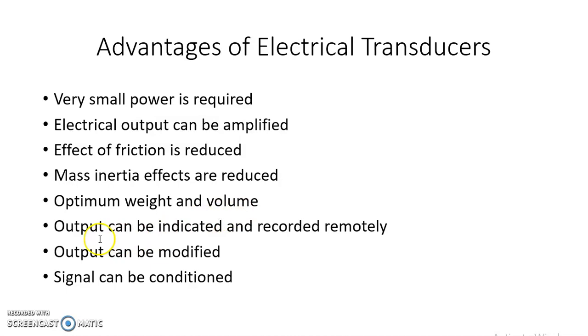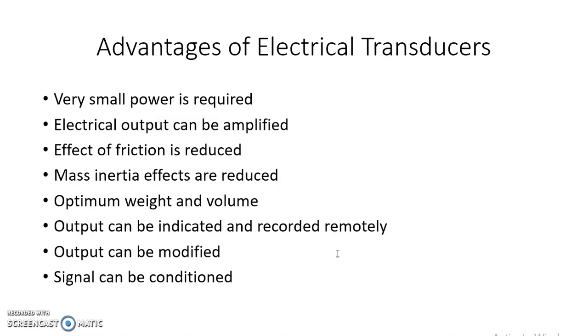Then the output can be indicated and recorded remotely. By using electrical transducers, the output can be indicated and recorded remotely, at a distance far away from the sensing medium. Then the output can be modified. This is one of the best advantages here. The output of a transducer can be modified to meet the requirements of indicating or controlling equipment.